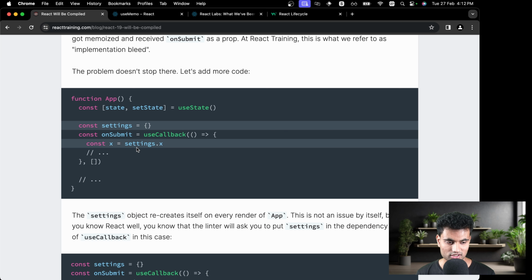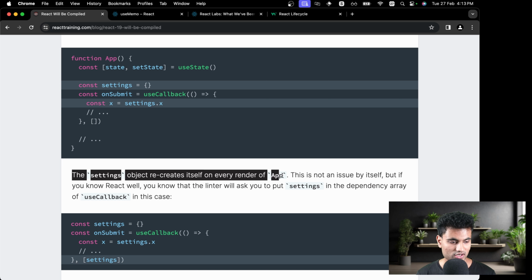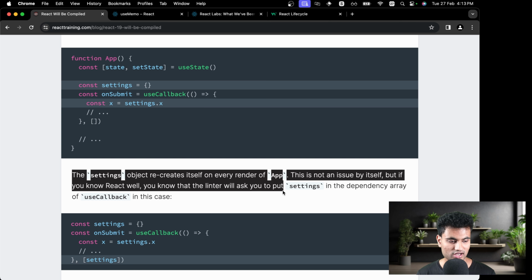So what's happening here is React is creating a cache of this function, and it's saying that x is equal to settings.x. So whatever here inside is probably some property. It's just trying to show you the concept, it's not like very runnable code. So yeah, the settings object recreates itself on every render of app. This is not an issue by itself, but if you know React well, you know that the linter will ask you to put settings in the dependency array of useCallback.